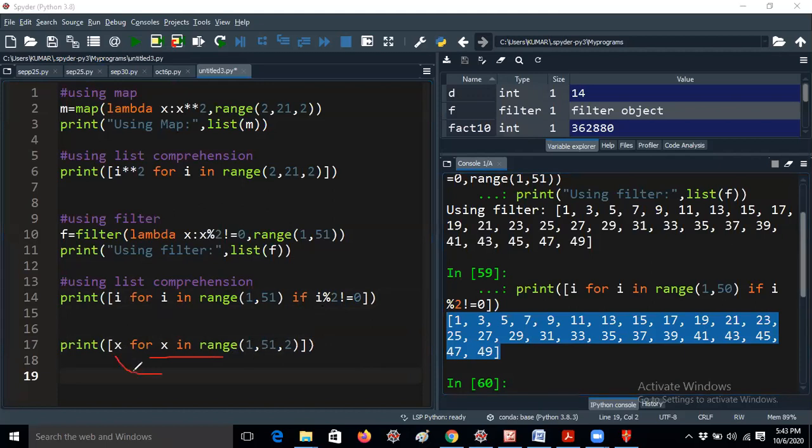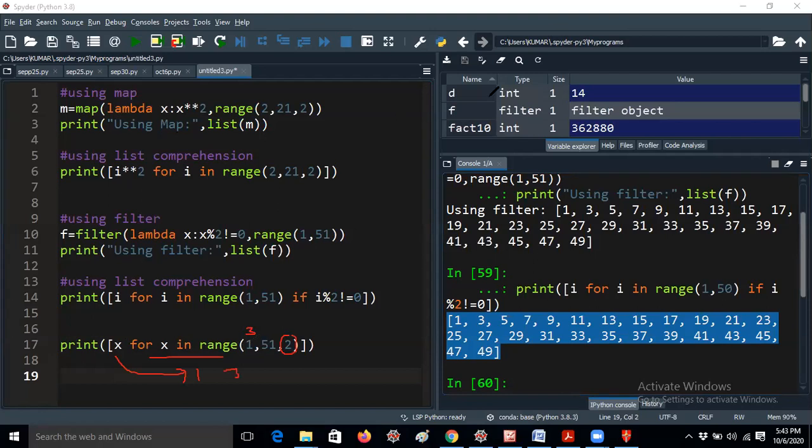So x will be printed first. That is 1. Okay. So after that, he is giving step size as 2. That means it will be incremented 2 times. That means 1 plus 2 is 3. So now x will take the value 3, so it will print 3, which is in the range of 51. Now 3 will be printed. So this is the way it will work.